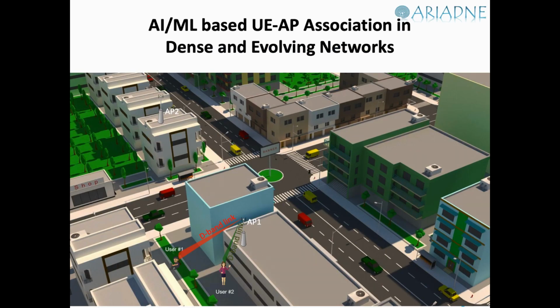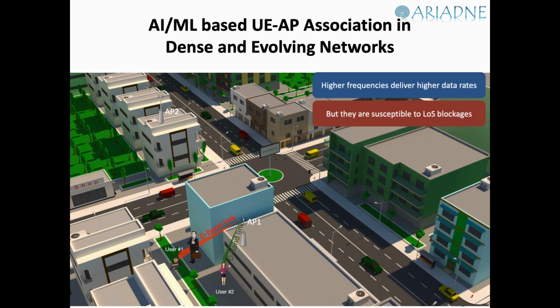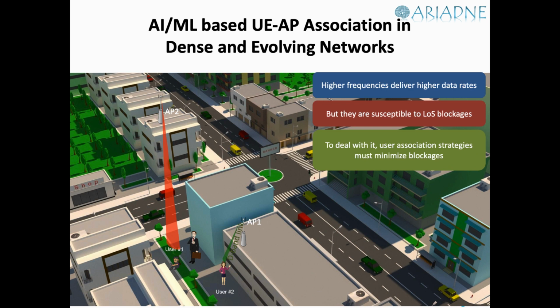So, in this pictorial, we see a nice visual where we have two users and two access points connected over some D band or higher frequency link. We know they deliver higher data rates, but they are susceptible to line of sight blockages. Now, another user walked into the line of sight between user 1 and access point 1, and the connection is lost. And this needs to be reassigned to another access point. Hence, the user association strategies must minimize these line of sight blockages.